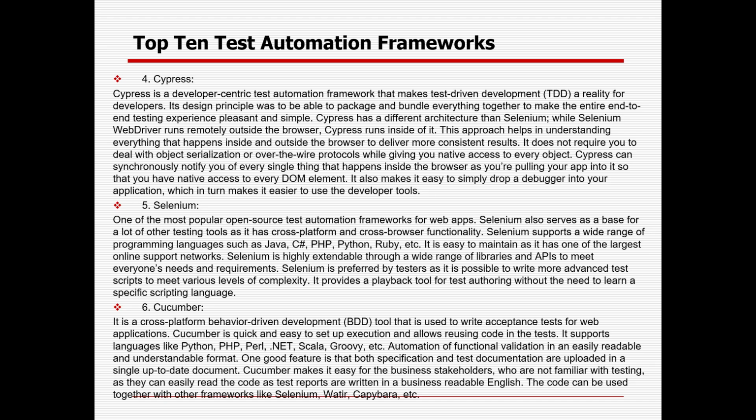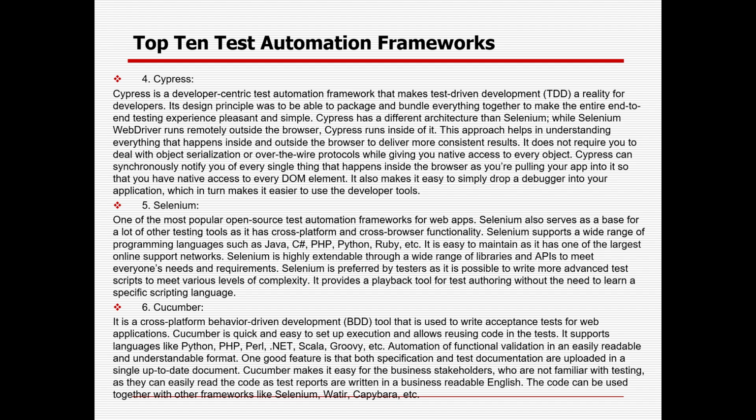Cypress has a different architecture than Selenium. While Selenium WebDriver runs remotely outside the browser, Cypress runs inside it. This approach helps in understanding everything that happens inside and outside the browser to deliver more consistent results. It does not require the user to deal with object serialization or over-the-wire protocols while giving the user native access for every project. Cypress can synchronously notify the user of every single thing that happens inside the browser, as well as pulling their app into it so that they can have native access to every element.